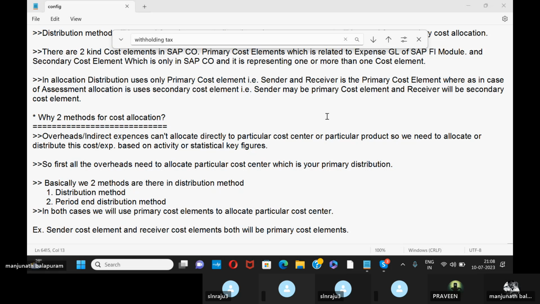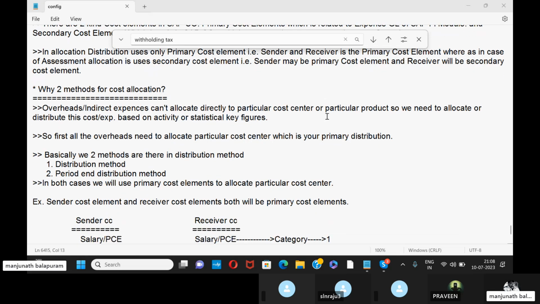Correct. So basically, there are two methods in the distribute method: one is the distribution method, and the second is the period end distribution method. In both cases, we use primary cost elements to allocate to the particular cost center. In these two cases, we can use only primary cost elements, not secondary cost elements.